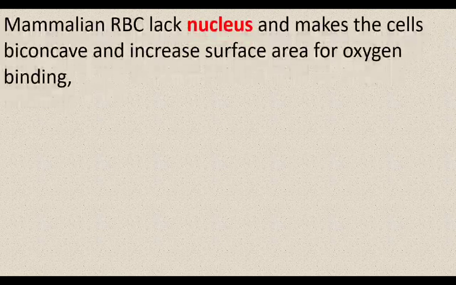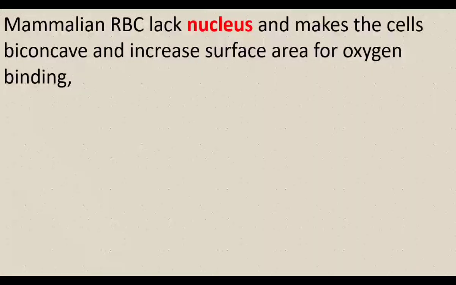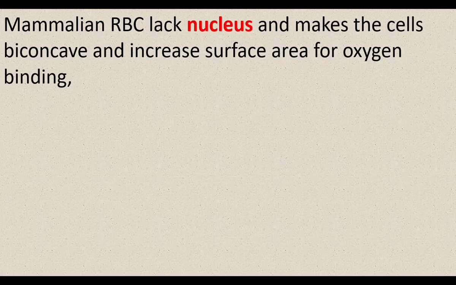Mammalian RBCs lack a nucleus, which makes the cell biconcave and increases surface area for oxygen binding. Oxygen binds with RBC. A flat surface is different from concave. Concave surface covers more area than flat surface. Because of increased surface area, the RBC can carry more oxygen. The biconcave nature is due to lack of nucleus.